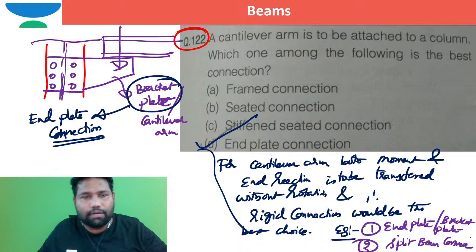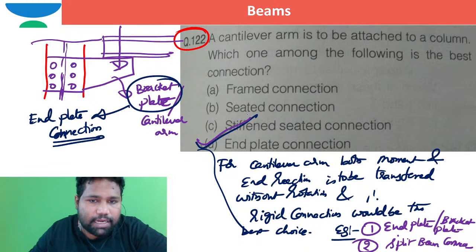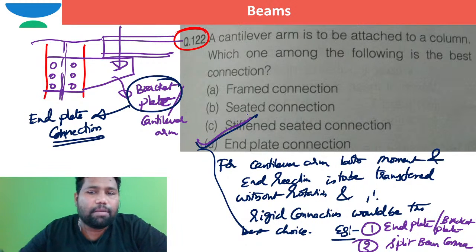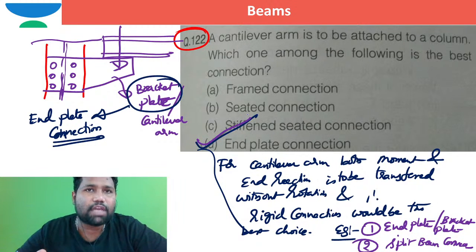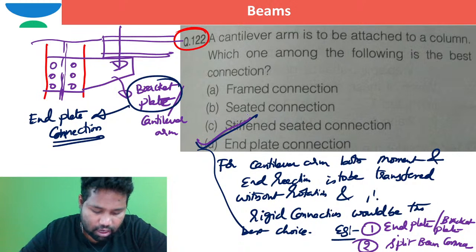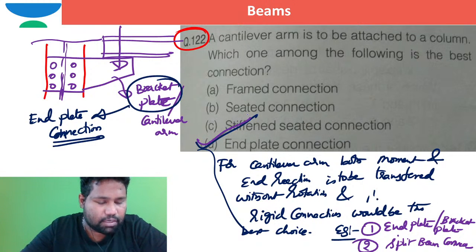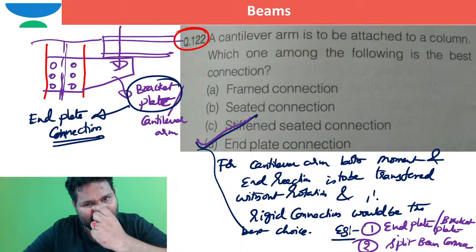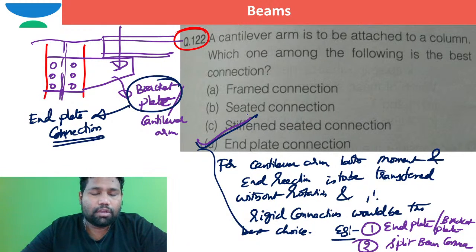So option D itself is the correct one. But the other options are semi-rigid connections, or some are flexible connections. So I should not take A, B, C options. I can only take option D, because that option should take care of bending moment also, right?